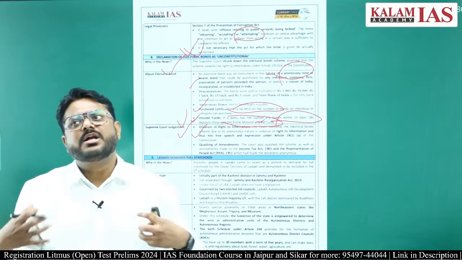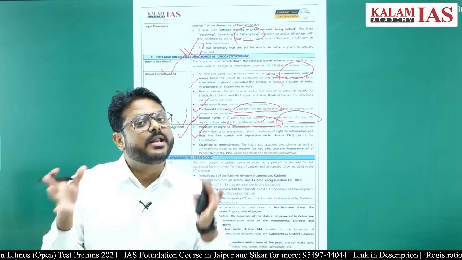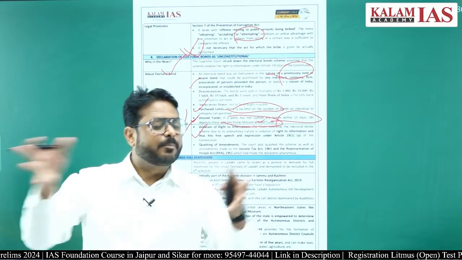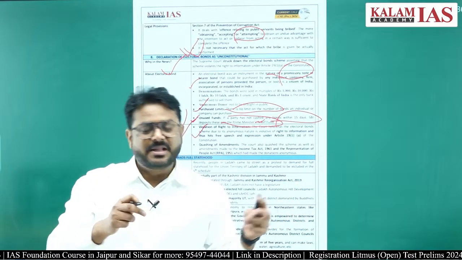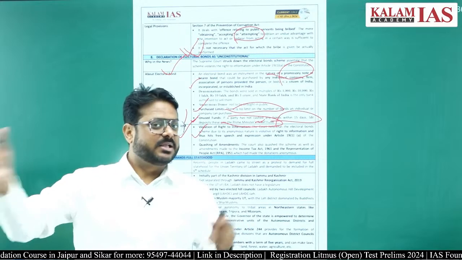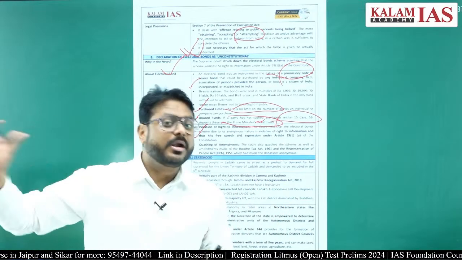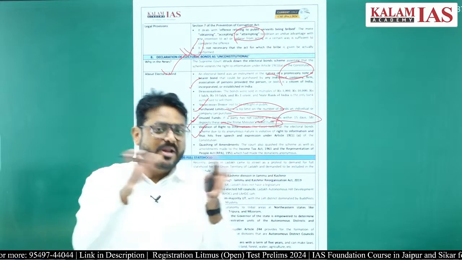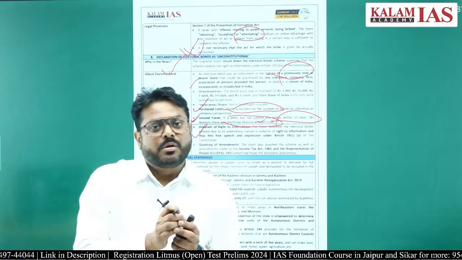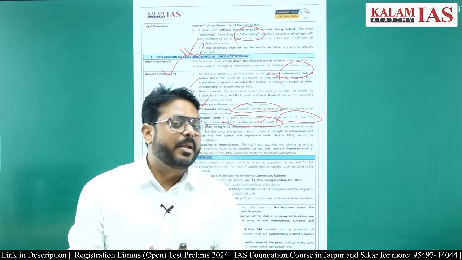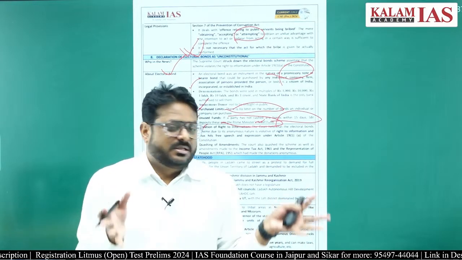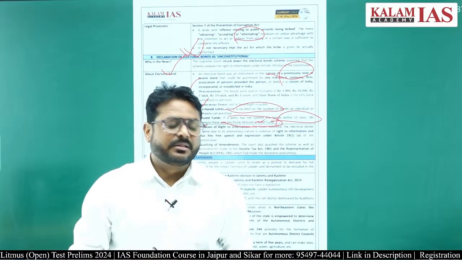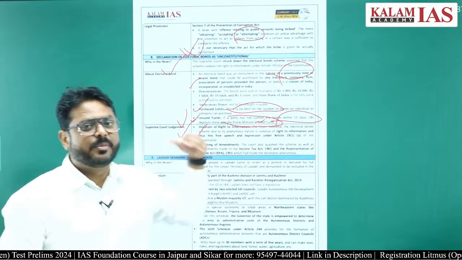Because if a voter does not know who is funding which political party, which kind of person. Maybe some terrorist is funding some political party. Maybe some ill-minded person is funding some political party with some kind of wrong intention, and if you vote for that political party and it wins the election, the nation may be in danger. So it is under the right to information of the voters that such electoral bonds have to be highlighted.